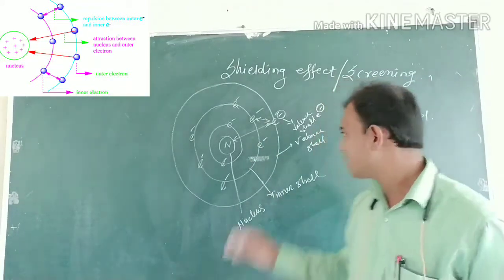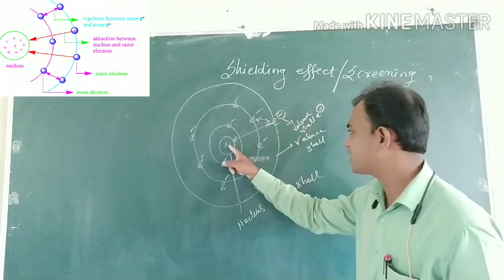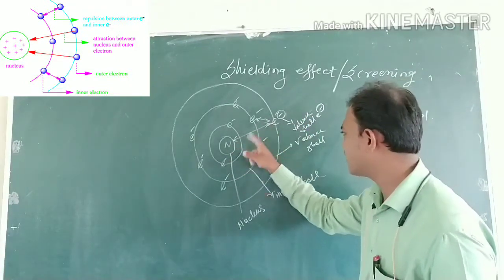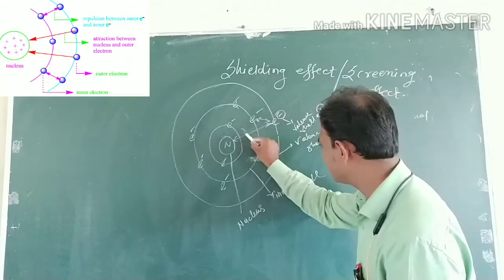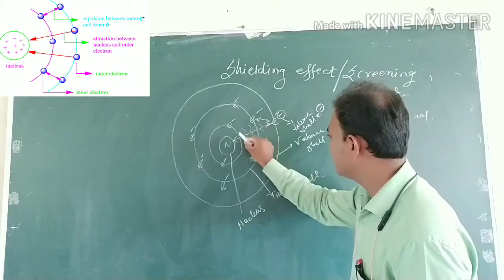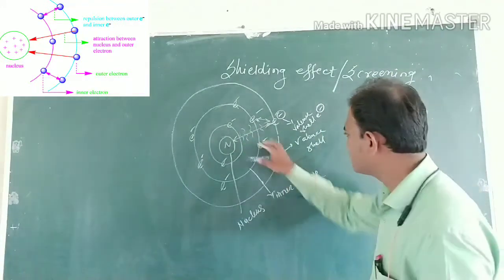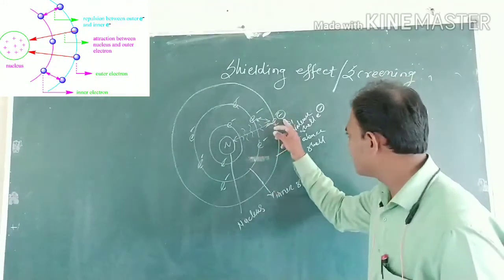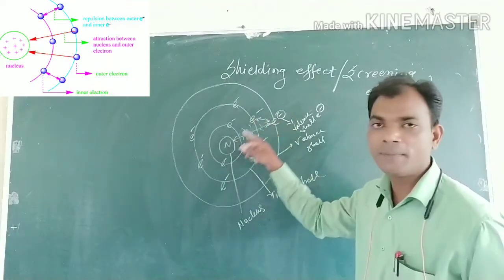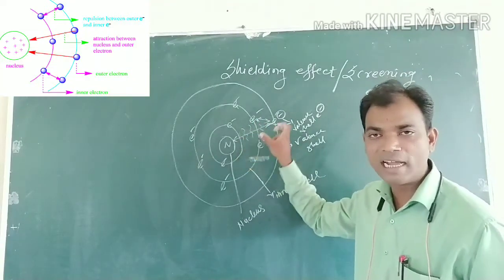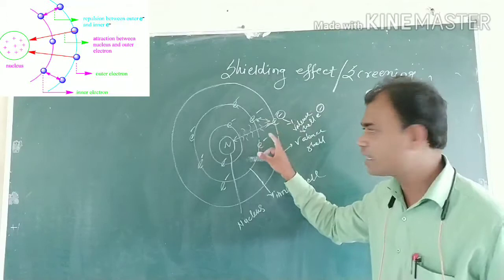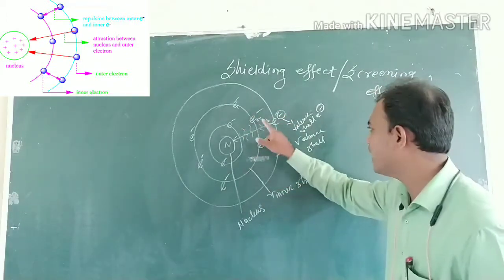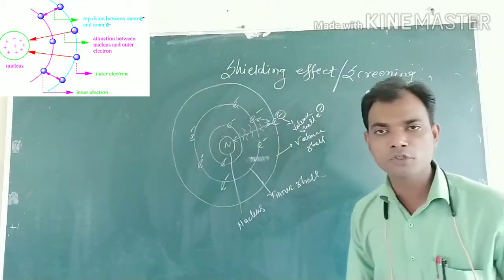That means the electron is attracted by the nucleus, but that attraction decreases or gets reduced due to the presence of inner shell electrons. The electron gets repelled by the inner shell electrons, so the attraction decreases, and at the same time the inner electrons repel the outermost valence shell electron.